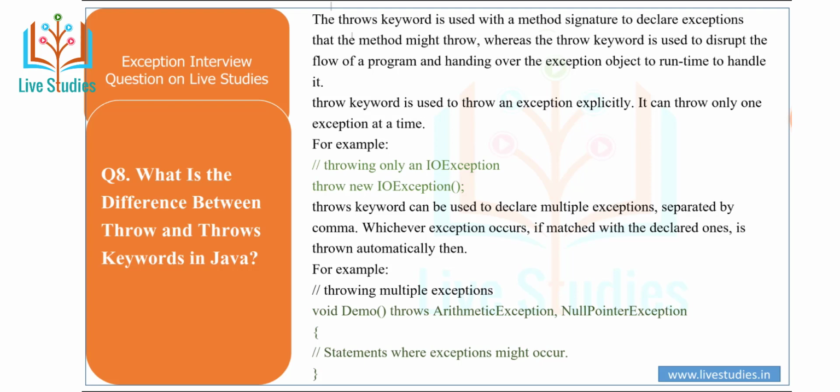It can throw only one exception at a time. For example, throw an IOException means throw new IOException. Throws keyword can be used to declare multiple exceptions separated by commas. Whichever exception occurs that matches the declared ones, it is thrown automatically. For example, void demo throws ArithmeticException, NullPointerException.